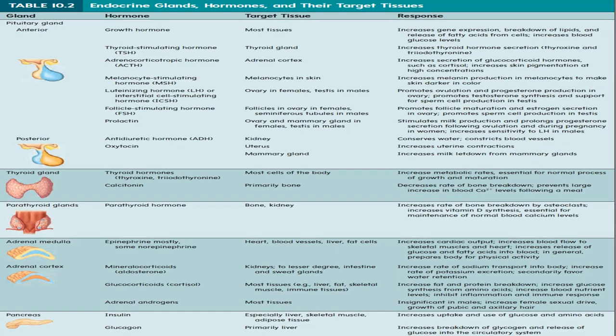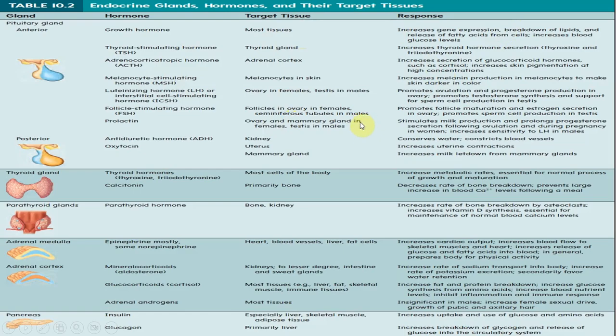Again, the table that has been provided here is a summary of each of your endocrine glands, right? And what I have provided here are the list of hormones that each of these glands produce, the target tissues, and the response. This slide is extremely important. A lot of easy questions are made from here.